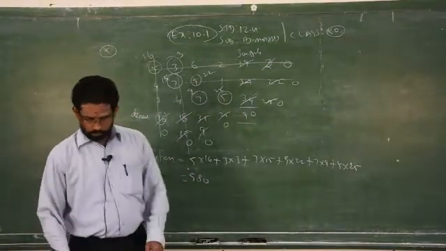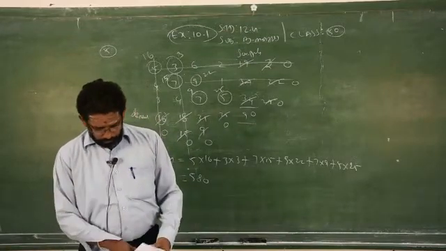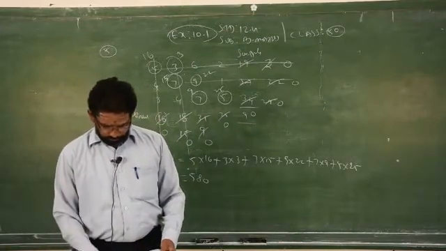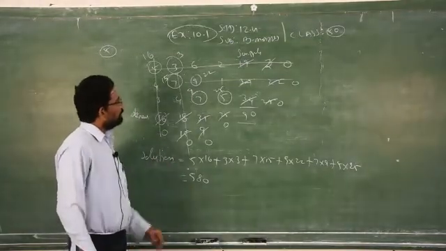Just you have to check your answers. Clear? We will check whether we will get 580. You will surely get 580. So the answer is 580. Multiply and see, you will get answer 580.